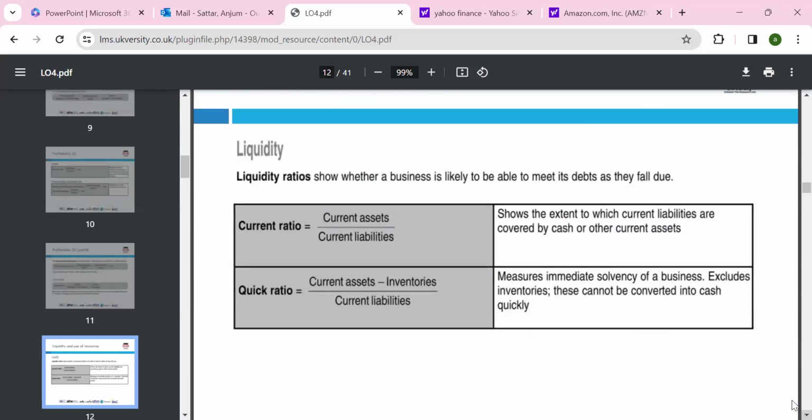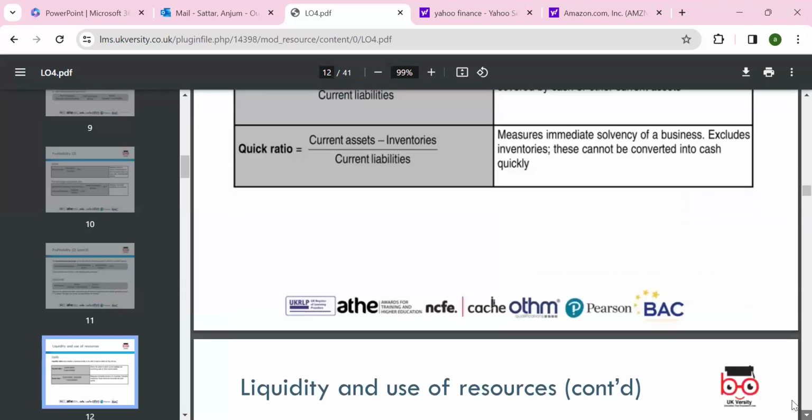Always, the current ratio is 2 to 1: 2 pounds' worth of assets to 1 pound of liability is better. It's a very strong position. It can vary from industry to industry, and some industries may be less than 1 because they have more liabilities compared to current assets. The current assets minus inventory ratio is normally 1 to 1, 1 pound of asset to 1 pound of liabilities. That can be the strong liquid position of the company.